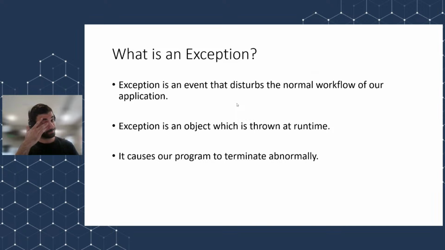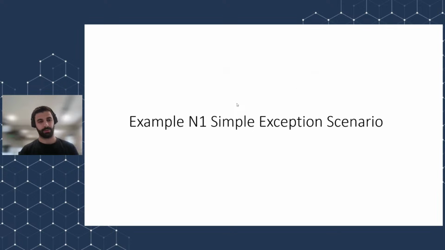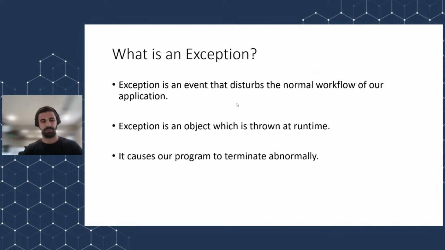We have to discuss what an exception is exactly. An exception is an event that disrupts the normal workflow of our application, and it is an object that is thrown at runtime, and it causes our program to terminate abnormally. At first, I know this might sound very strange, but in order to understand it better, I decided to bring up a simple scenario, and we will also get back to this description. Why did I write this here?